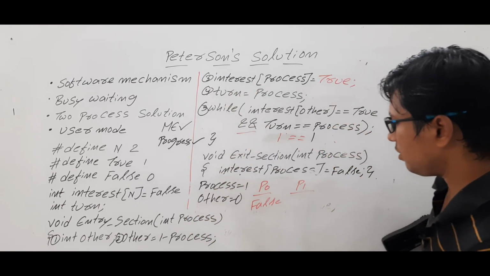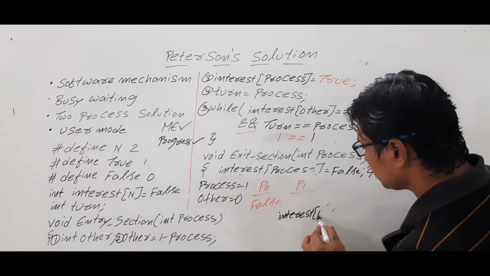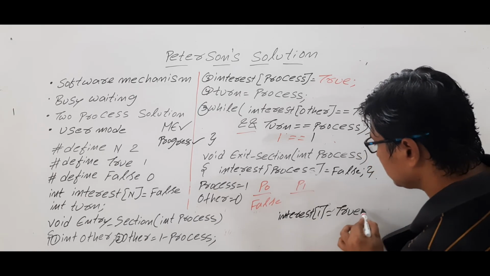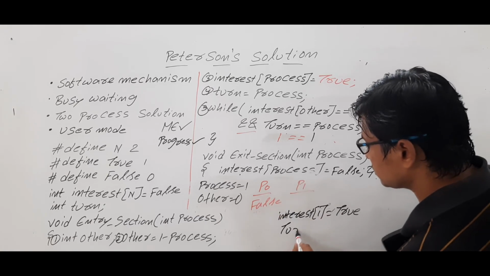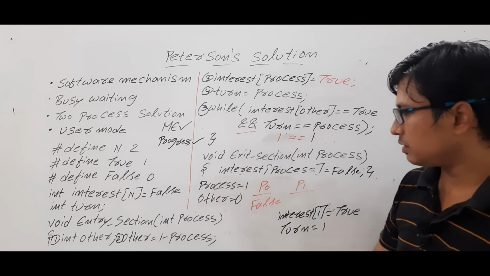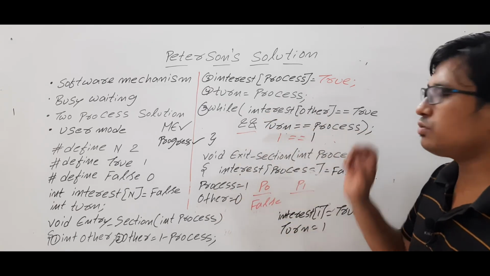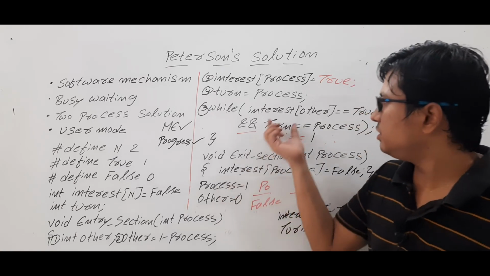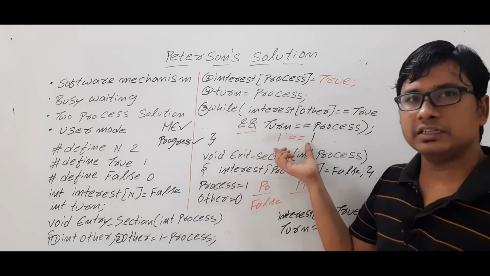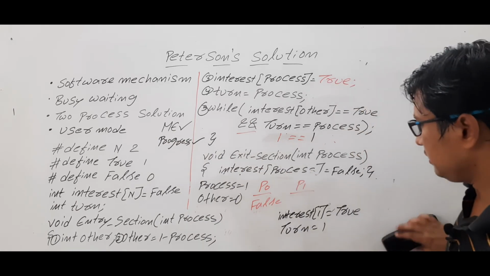Then interest of 1 is equal to true. Okay. Turn is equal to process. So turn value is equal to 1. Now while interest of other, what is other? 0. Interest of 0 is false. False is equal to true. The condition is false. So if this condition is false, the entire condition is false, and P1 can enter into the critical section. Am I right or wrong?